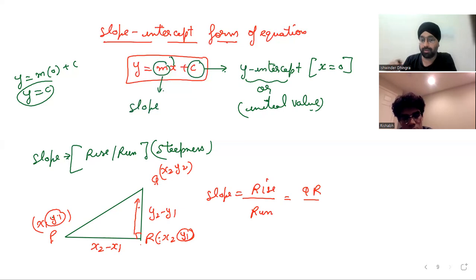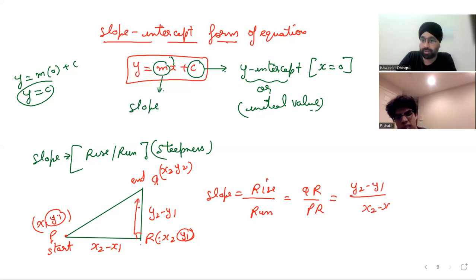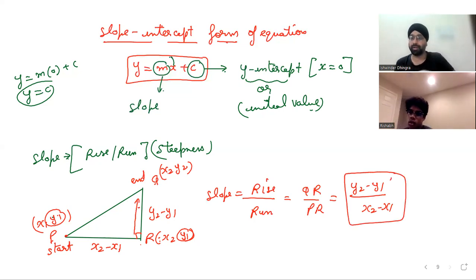What is the run? If this is the start point and this is the ending point, what is the run over here? Run is PR. So, what is QR? QR is y2 minus y1 and PR is x2 minus x1. This is how we find the slope. Slope formula. You must have done it: y2 minus y1 upon x2 minus x1. Right?